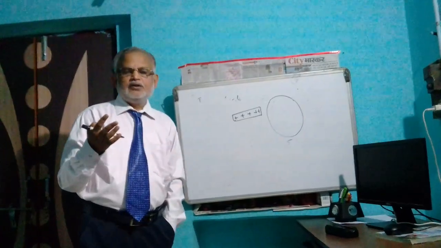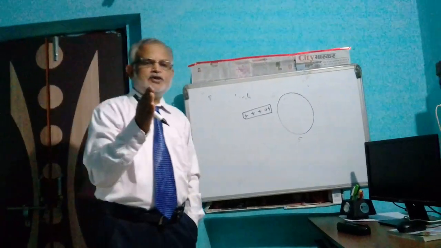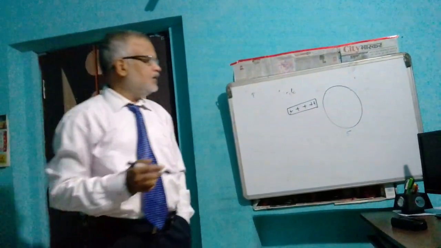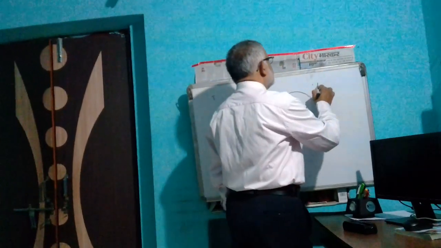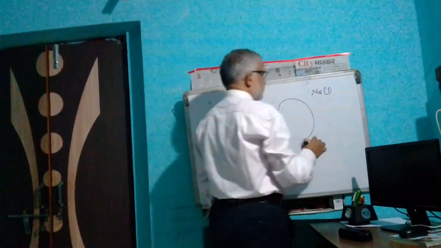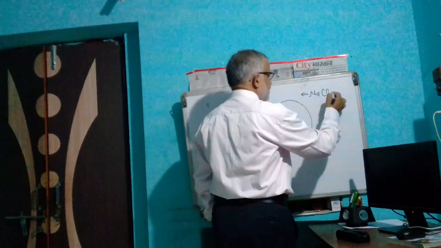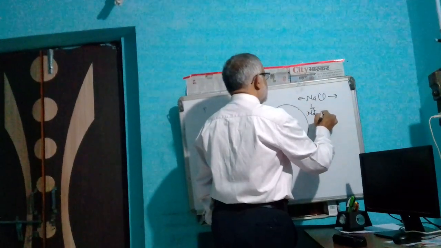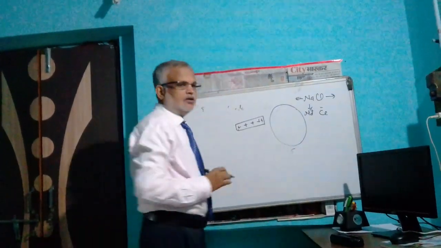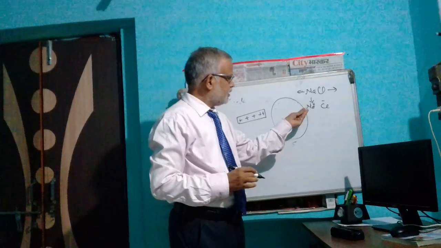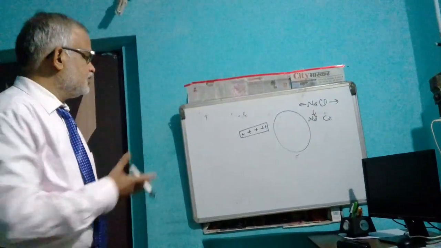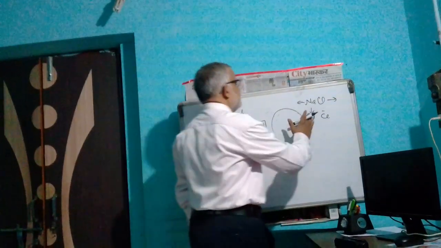In polarization, the charges of the atom shift to one side, therefore it becomes charged. It can be explained taking the example of NaCl, with Na plus and Cl minus. Therefore, the charges occur. It is known as polarization.